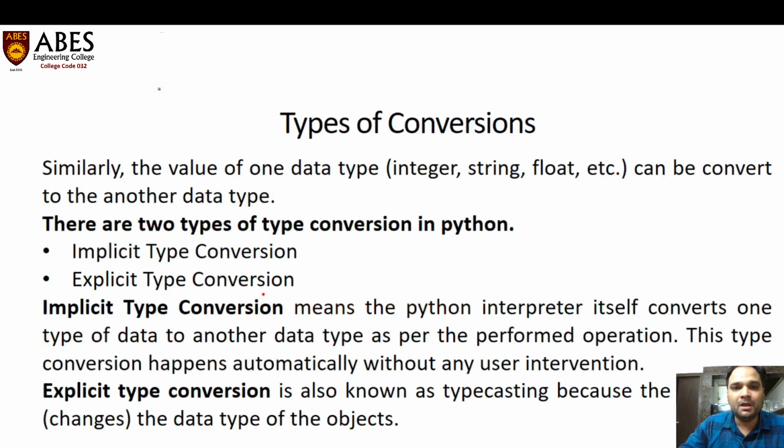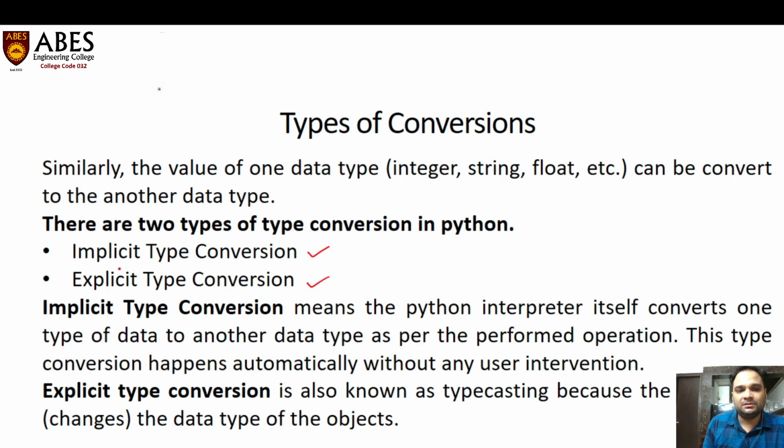There are different types of type conversions, and we will see in coming slides how we can convert from one data type to another data type in a very simple way. Basically there are two types of conversions: implicit conversions and explicit conversions. Implicit means that there is no role of user intervention.